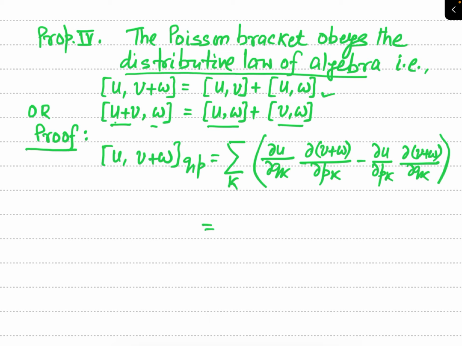Now let us simplify the RHS of this equation. This is summation over k. Now see here.